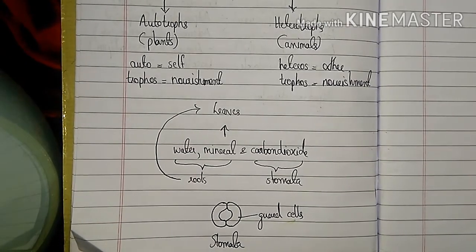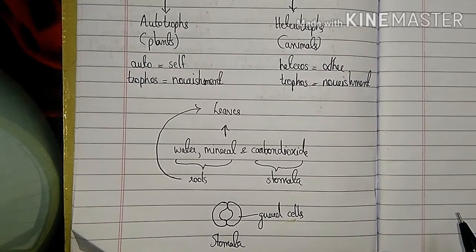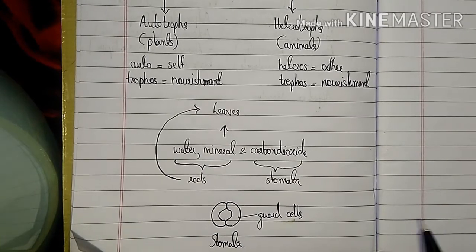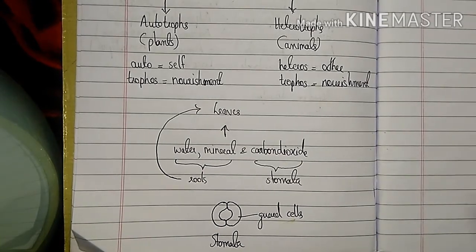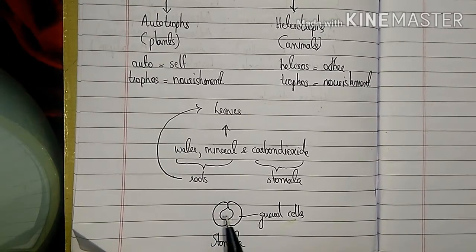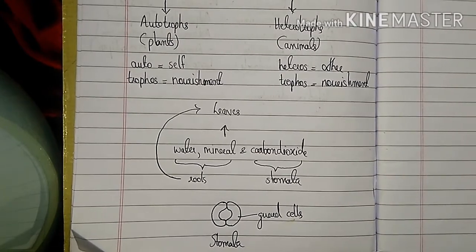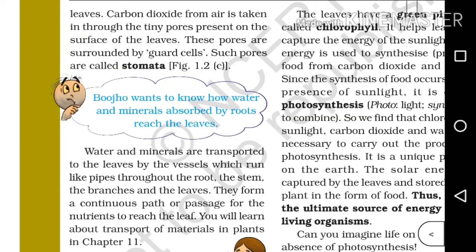So what is stomata is one important question, okay? Stomata are the tiny pores present on the surface of the leaves. So this is a stomata, this is the stomatal opening, and these two are the guard cells. So just remember how these raw materials will enter leaves, through roots and through stomata. Just remember that point. And also about the food factory of plants. The food factory of plants is the leaf, isn't it?